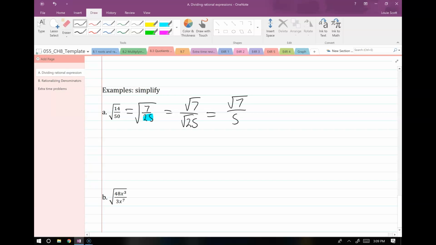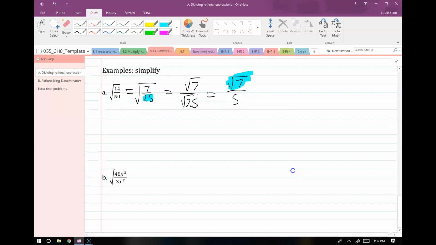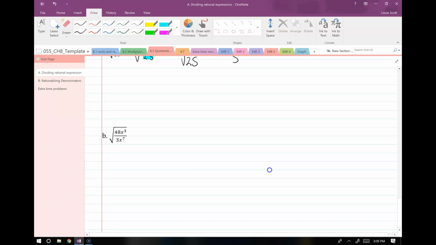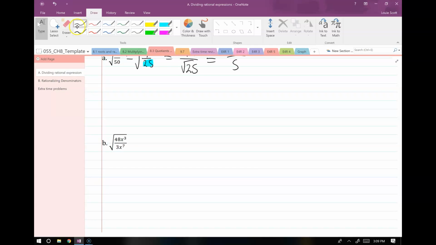Just something to keep in mind here, we haven't run into a problem like this yet, but if we have a radical in the denominator, that's not considered fully simplified. And so this one, because the radical's up top, this is considered fully simplified. But if we stopped with a radical on the bottom, we have to take a couple extra steps. So we're going to go over that in just a second. But remember, if a radical or a root is in the denominator, we don't consider that fully simplified. So let's do one more example like this, and then we'll find out how to rationalize denominators, which is what that's called.